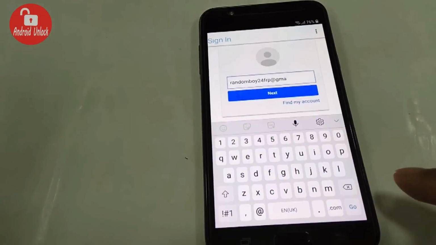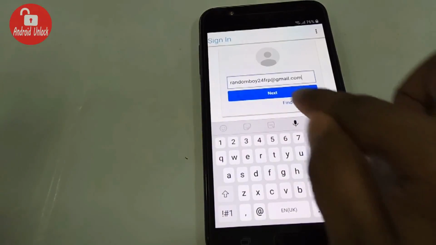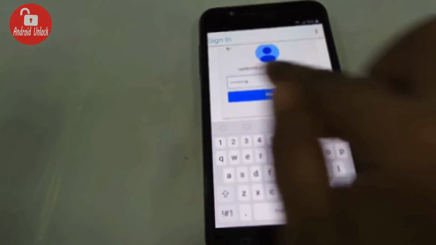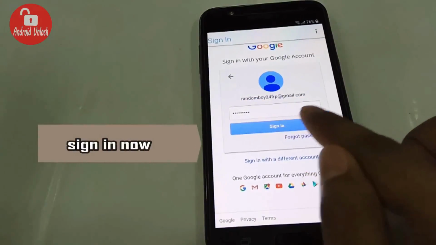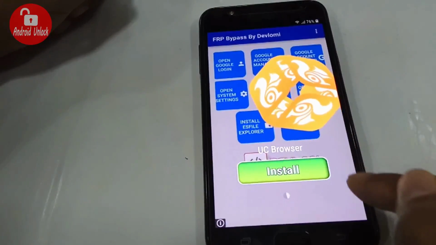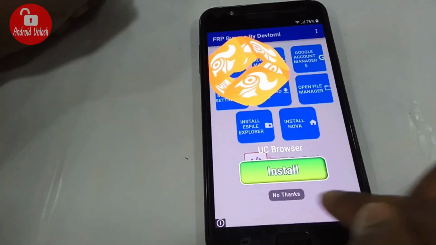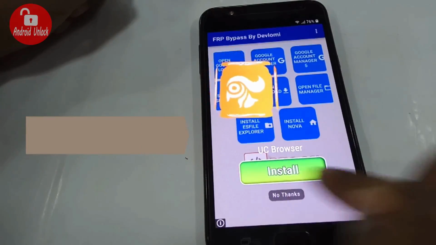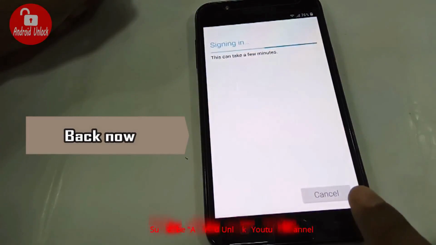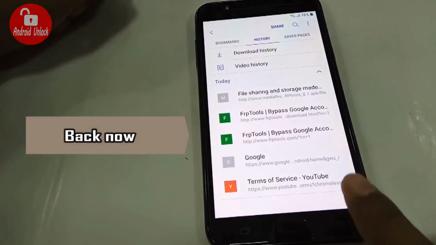Now I am trying my Gmail account. Trying to log in. Click next. Now I am putting my password, and finally click sign in. The ad is loading, so wait. No thanks, click. And now back and sign in, loading. Yes, our login is successful.